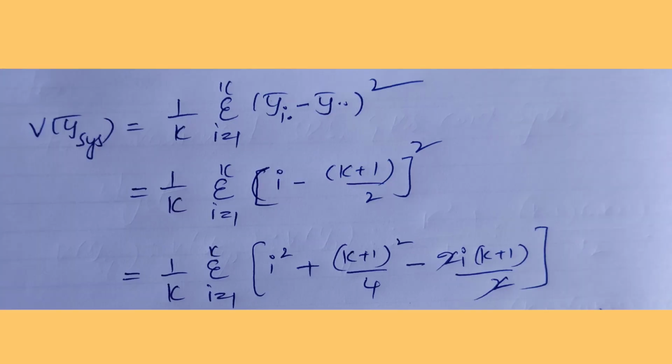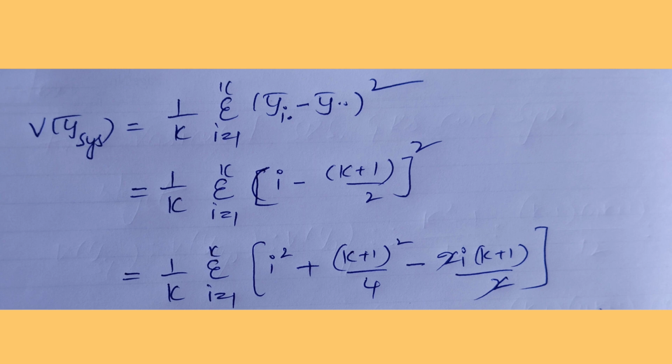So the variance of the systematic sample mean is 1 by k summation i ranges 1 to k, y bar i dot minus y bar double dot whole square. So we replace the value of y bar i dot minus y bar double dot with i minus k plus 1 by 2, whole square. So it is similar to the a minus b whole square form. Just we write a square plus b square minus 2ab. In that minus 2ab we have to cancel two terms.